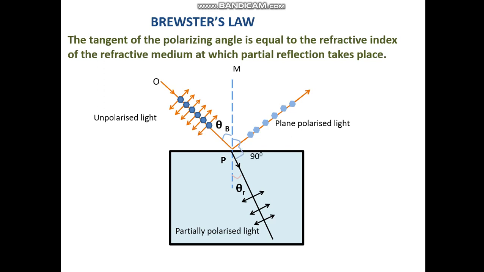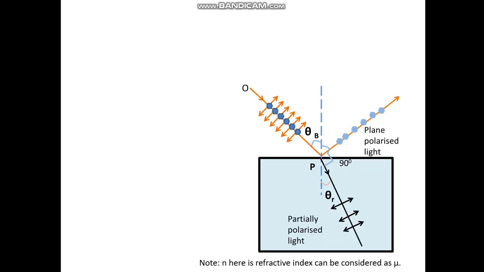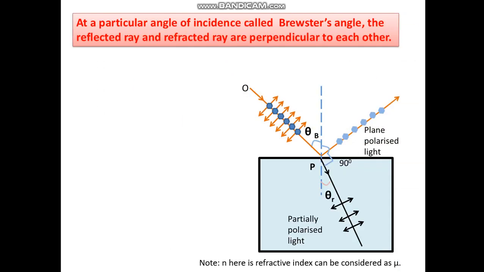That's the angle theta b and theta r, the angle of incidence and the angle of refraction. At a particular angle of incidence, called Brewster's angle, the reflected ray and the refracted ray are perpendicular to each other. So geometrically, 180 degrees is equal to theta b plus 90 degrees plus theta r from the diagram. Theta b plus theta r is equal to 90 degrees.